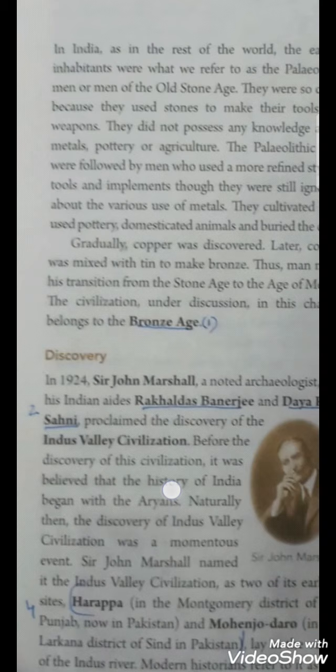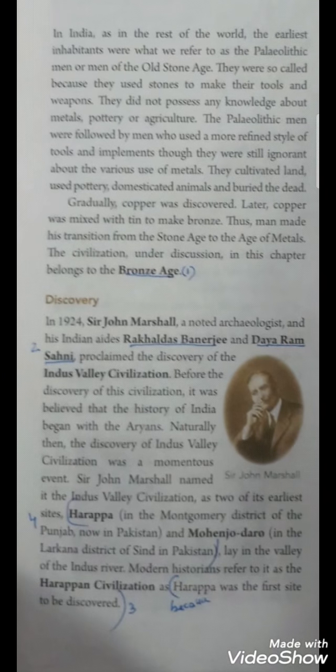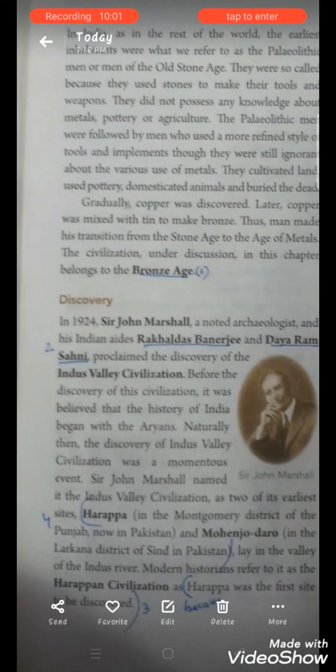Next, name two archaeologists associated with the discovery of the Harappan civilization. Two archaeologists' names you can see in the third paragraph. You can write the Indian archaeologists' names, Raghudas Banerjee and Jairam Sahini.